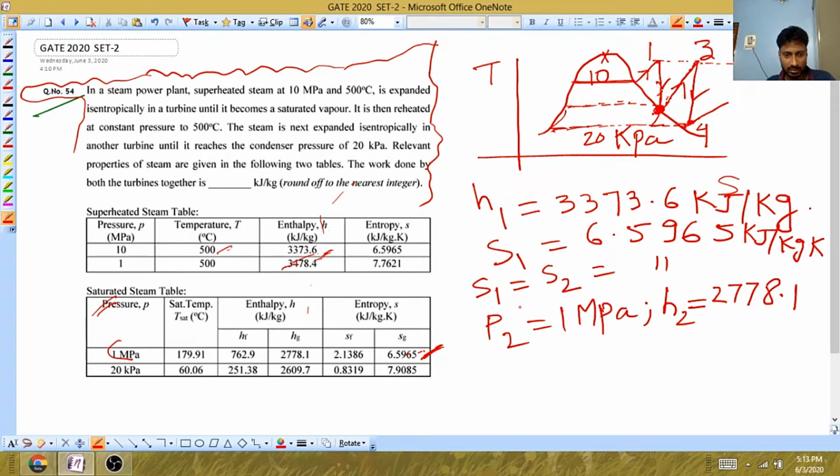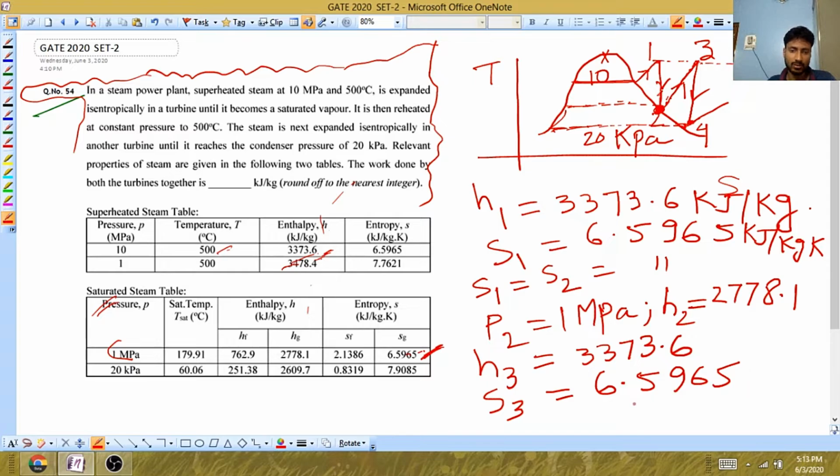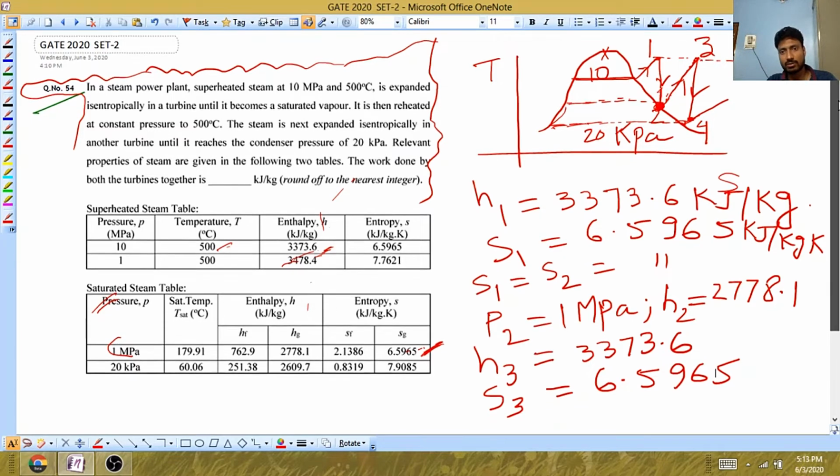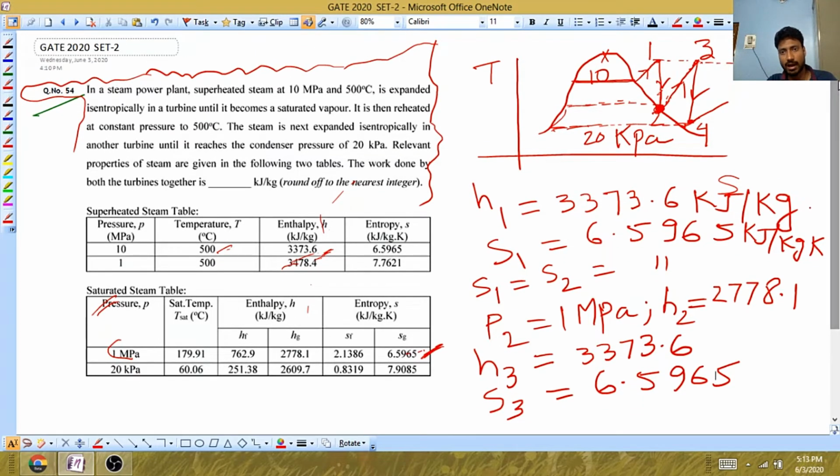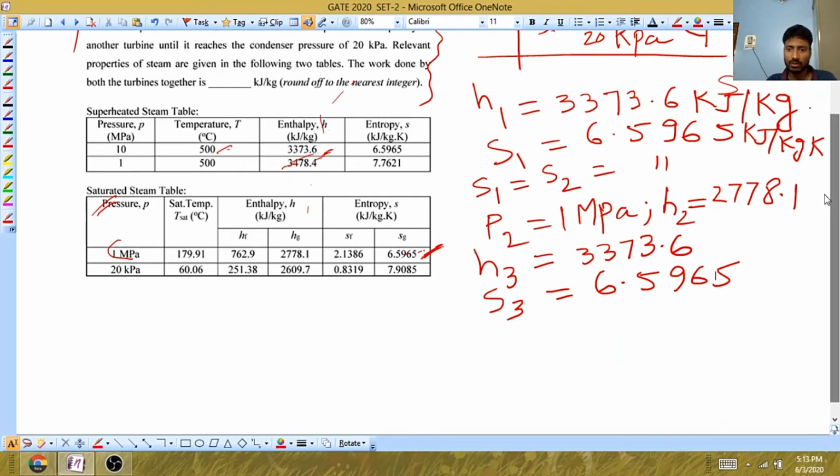So this is basically h3, which they have given as 3373.6, and the entropy at 3 as 6.5965. Both values are given. Now again isentropic expansion is carried out from 3 to 4. So entropy at 3 will be the same as entropy at 4, so S3 equals S4.